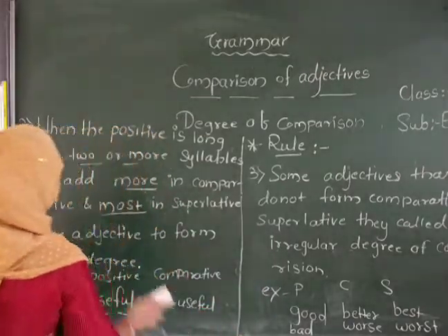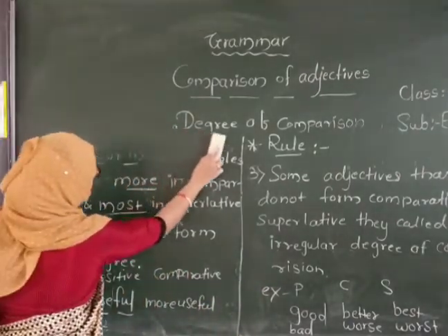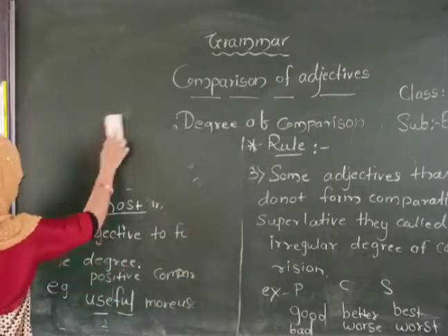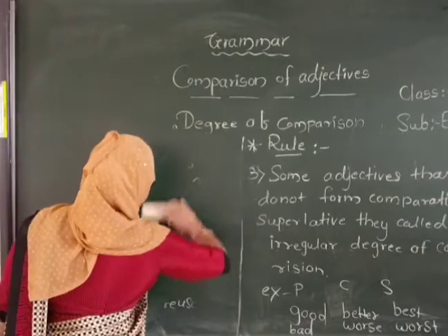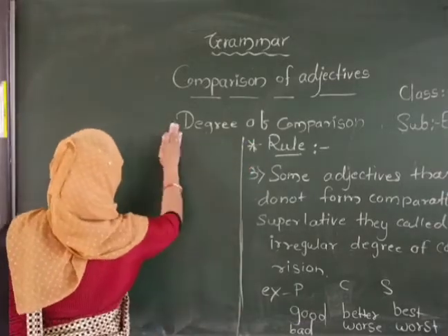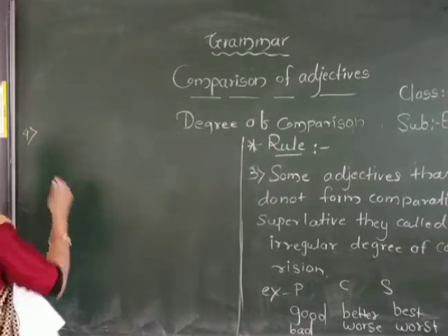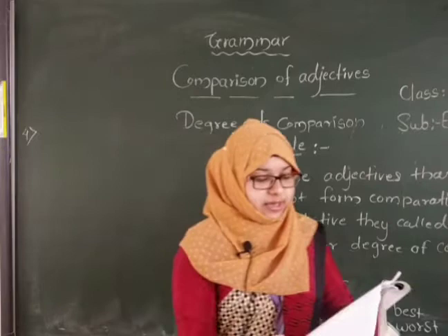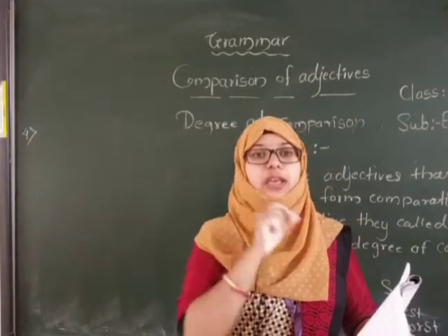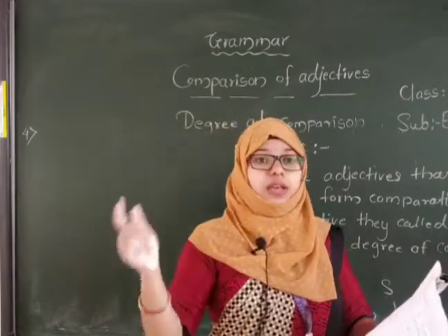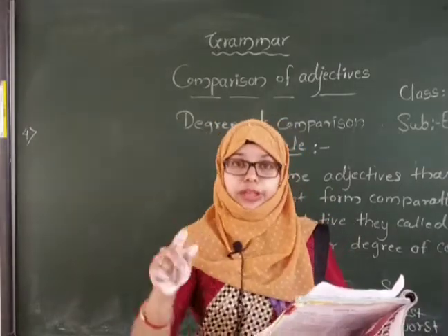And the last rule is the fourth rule. Now you understood first, second and third. The important thing: we use than with the comparative degree and the with the superlative degree.